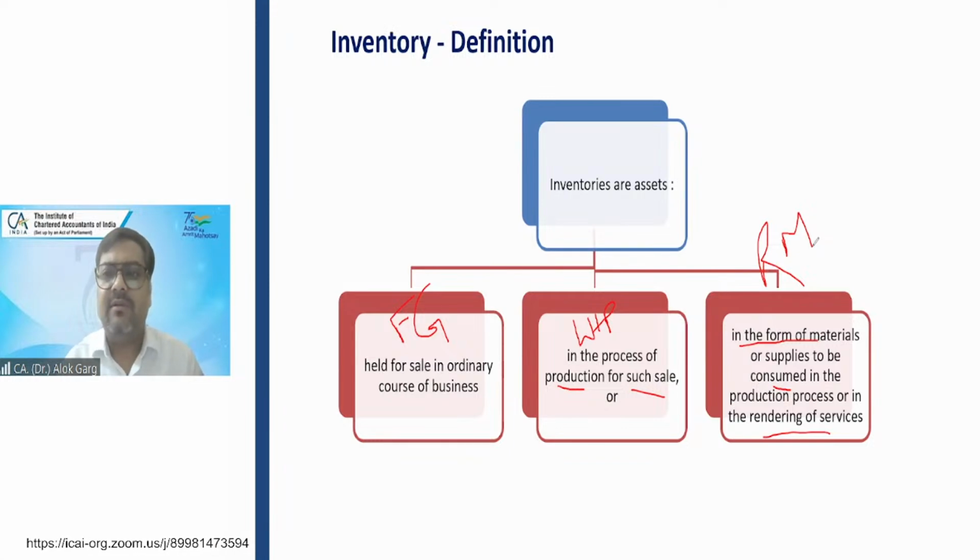For example, Maruti Suzuki India Limited is manufacturing a car. For manufacturing a car, Maruti needs plastic, fiber, wiring, steel, iron, sheets, battery, glass, paint.